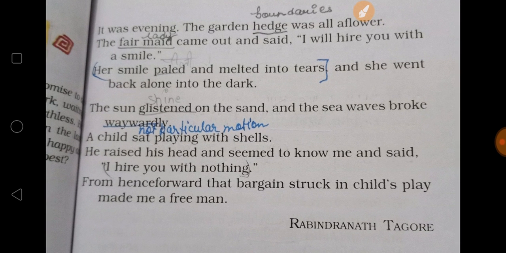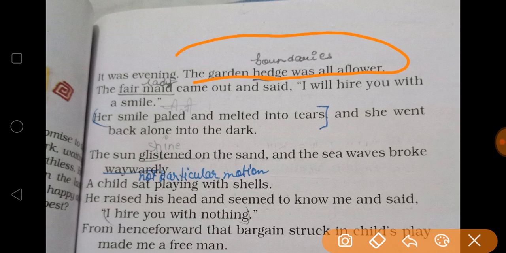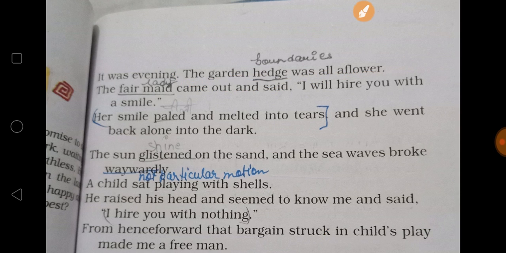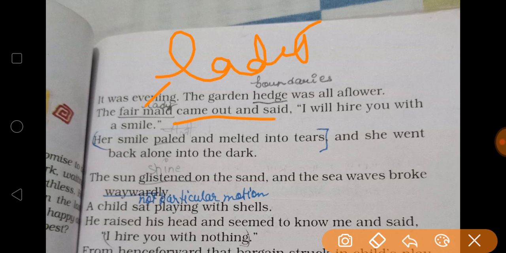Then it was evening time, and the garden hedge, meaning the boundary, was all flowers. So all the boundaries of the garden were full of flowers. The fair maid is used for a lady. A very beautiful lady came out and said, I will hire you with a smile. Her smile paled, meaning faded.